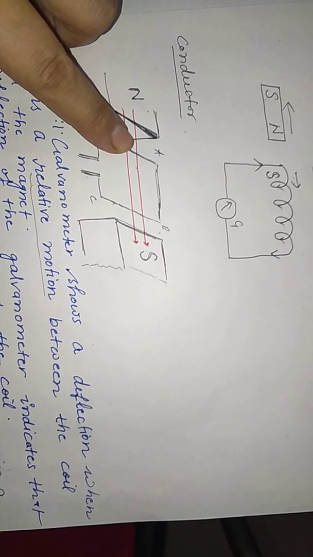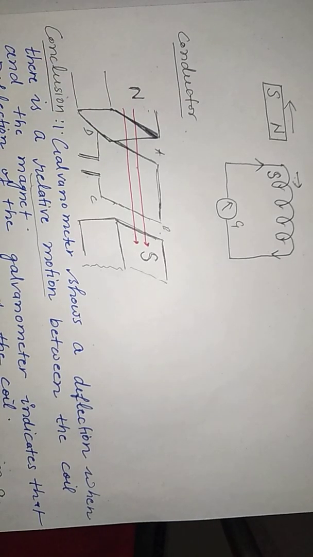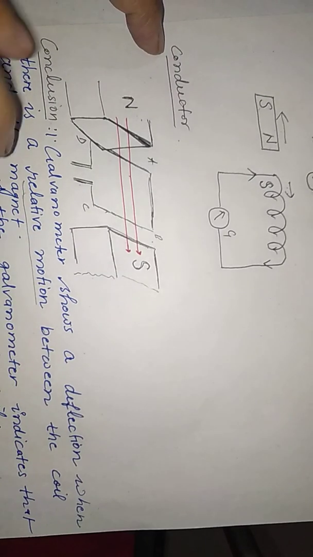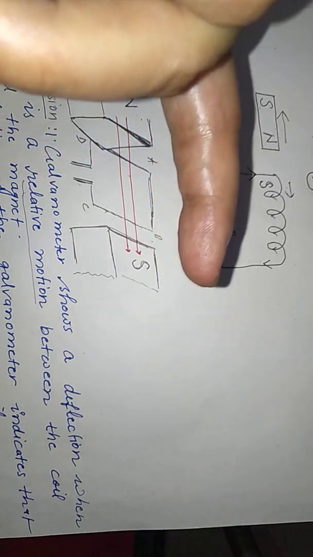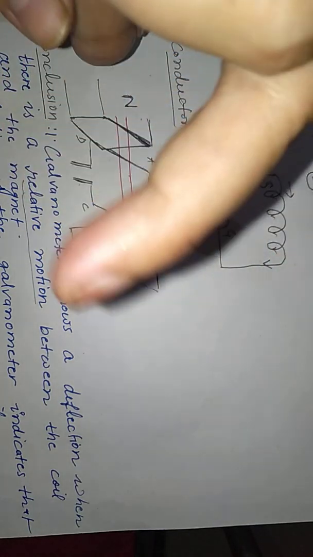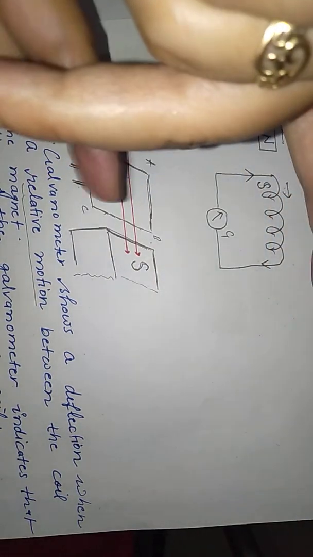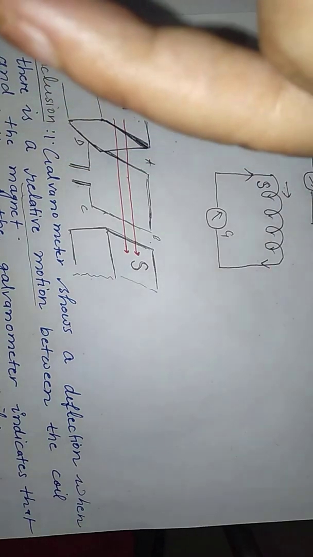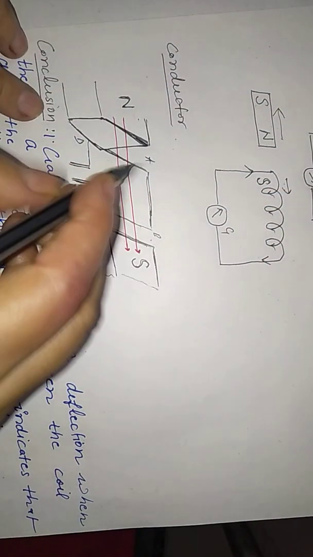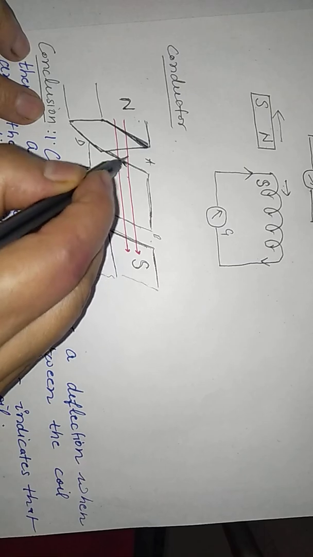So what will be the direction of the current? We can show it with the help of the right hand rule. So here is the direction of the magnetic field, it will go down like this. This is the magnetic field and we just take it in the downward direction. So what is the direction of the current? If we take it this side downward, the thumb is showing the motion. The direction of the current is like this.